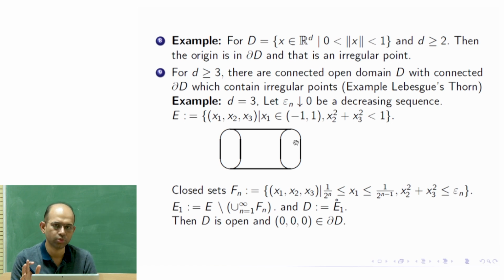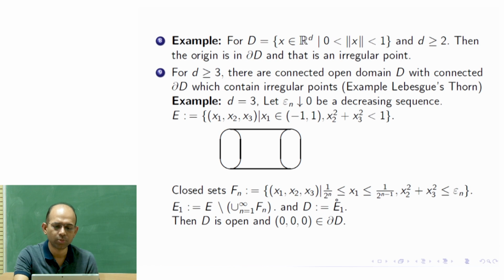We are going to choose it later, and then we take the union of Fn, n equal to 1 to infinity. Imagine that these Fn are consecutive cylinders, because for n plus 1, the right-hand side is 1 over 2^n, and the left-hand side is 1 over 2^(n+1).